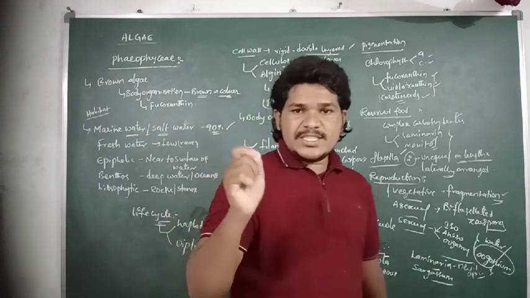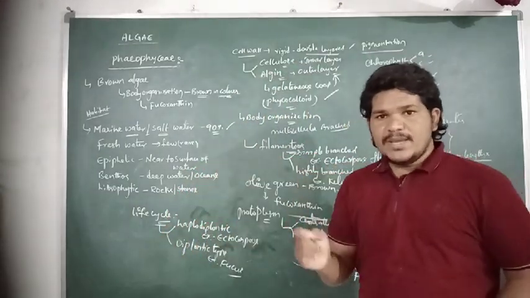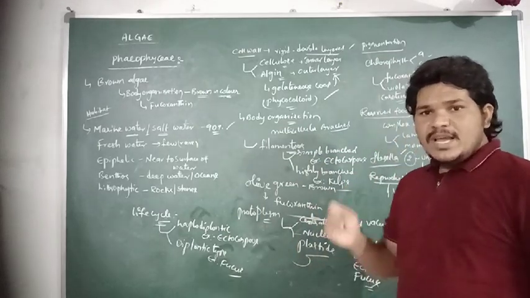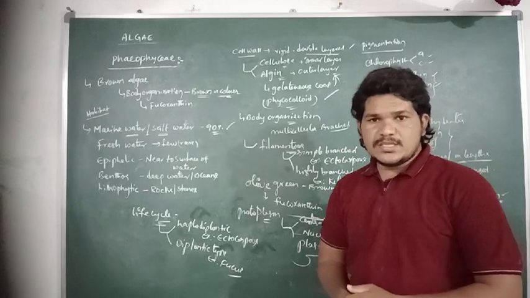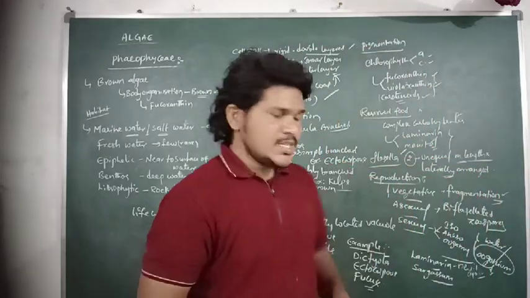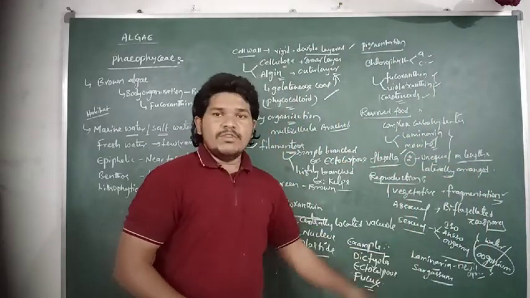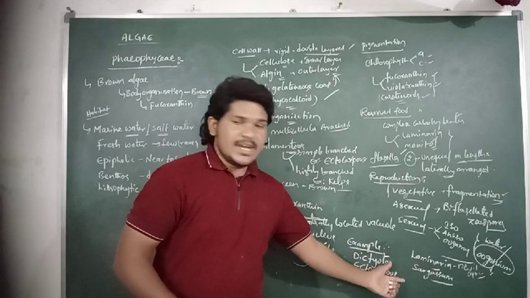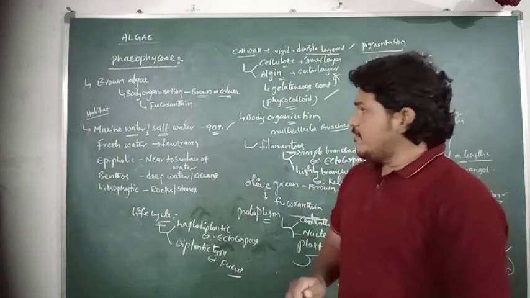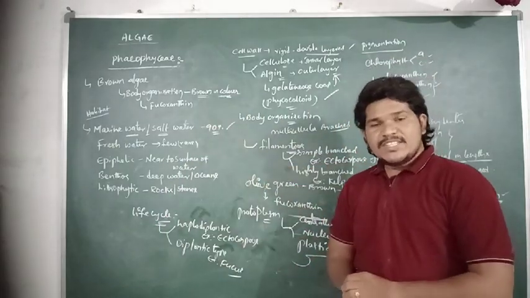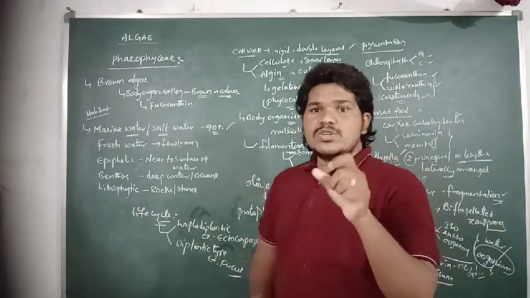The hold fast is a root-like structure, the stripe is a stalk-like structure, and fronds are leafy photosynthetic organs which can perform photosynthesis to prepare their own food material. Laminaria. And then Sargassum. Sargassum is also a species of brown algae which can exhibit the Sargasso Sea.